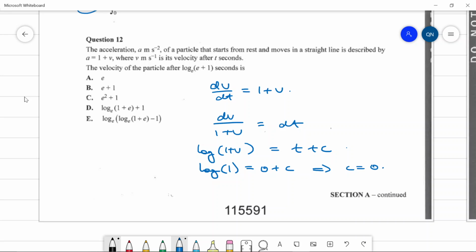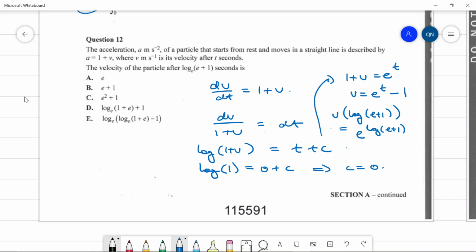Rewriting this equation, 1 plus v is equal to e to the t, so v equals e to the t minus 1. And so v at that particular time, v of log of e plus 1, is equal to e to the t, which is log of e plus 1, and then minus 1.